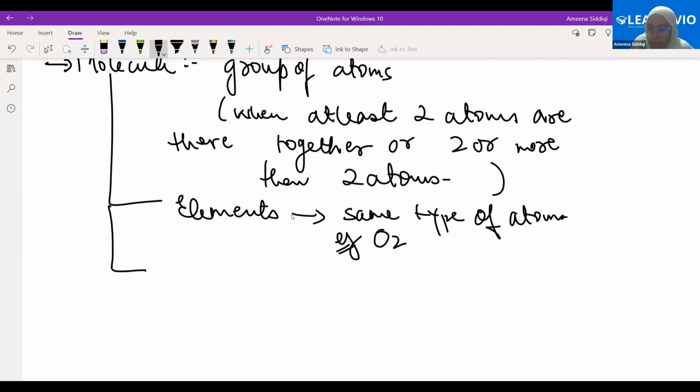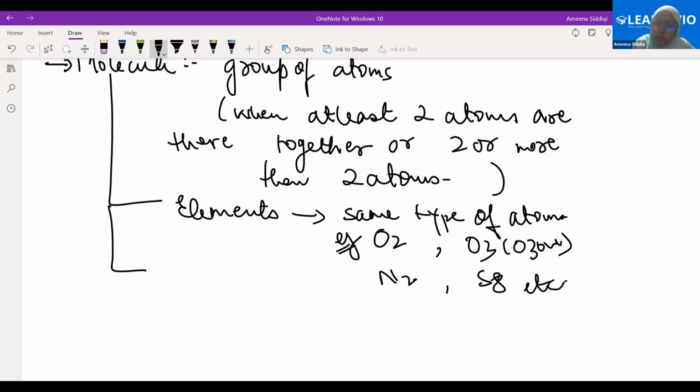Now this is an element, because the same kind of atoms are there. O3, what is it? It's ozone. Please be mindful of it. O3 is ozone, O2 is oxygen. Ozone is again an element. Nitrogen, N2, again an element. Any other example? We have S8, sulfur, 8 atoms of sulfur combining together. This is again an element. So all these are different examples of elements.